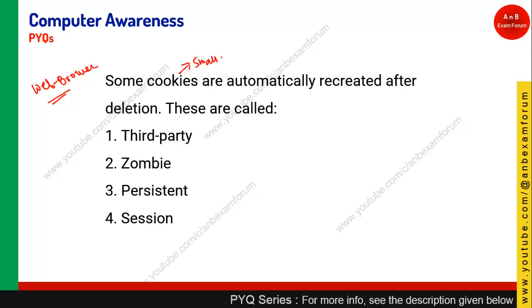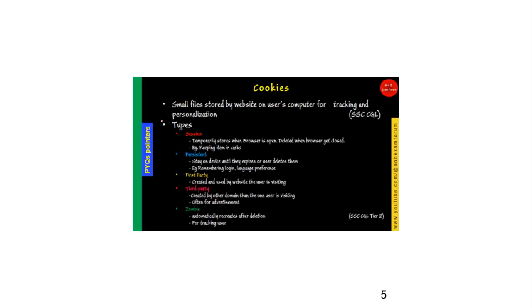These files have their own purpose, generally used to store preferences and temporary information, but sometimes they can be used for malicious activity. We have seen all such pointers in our web browser chapter.